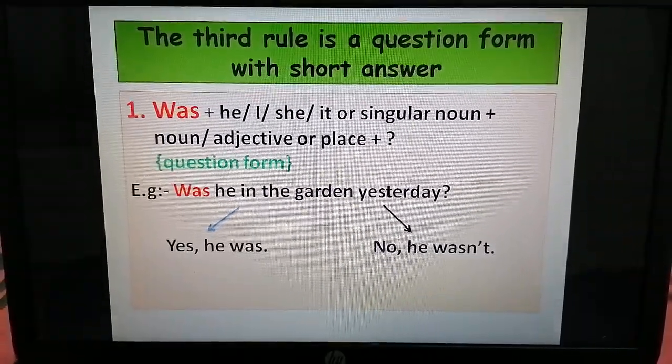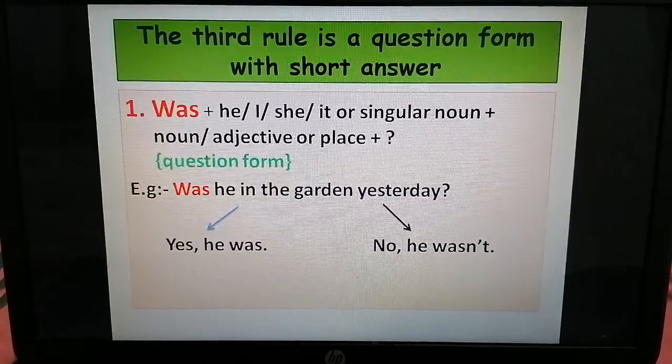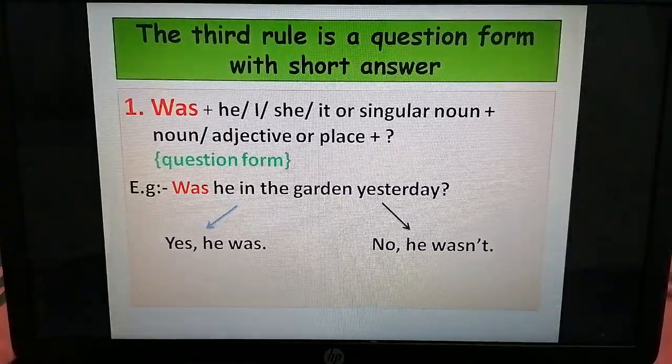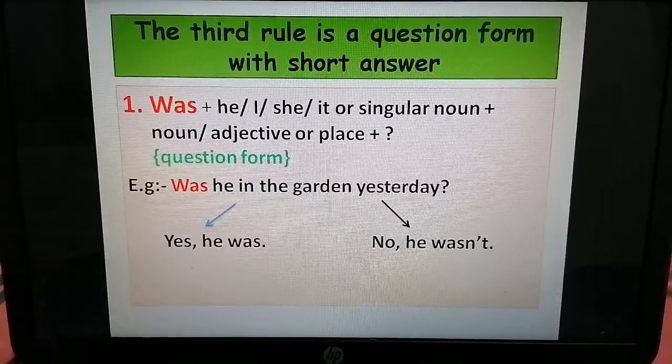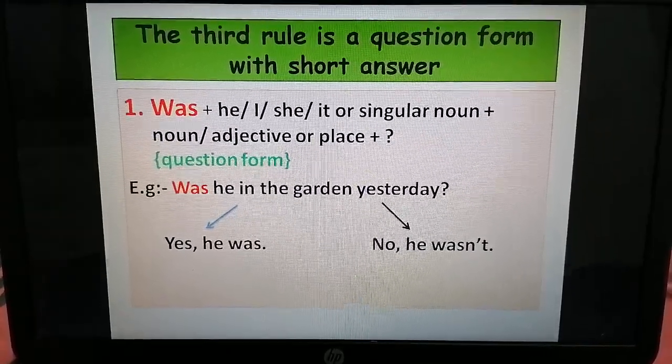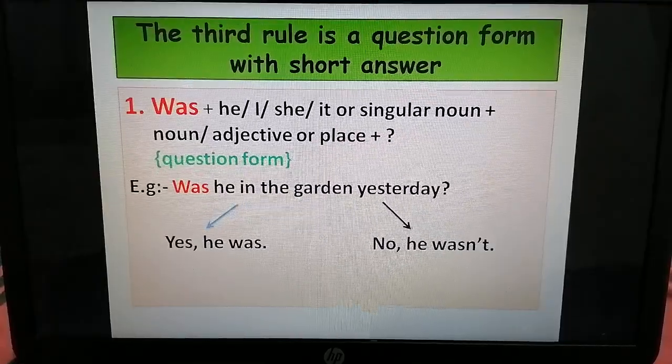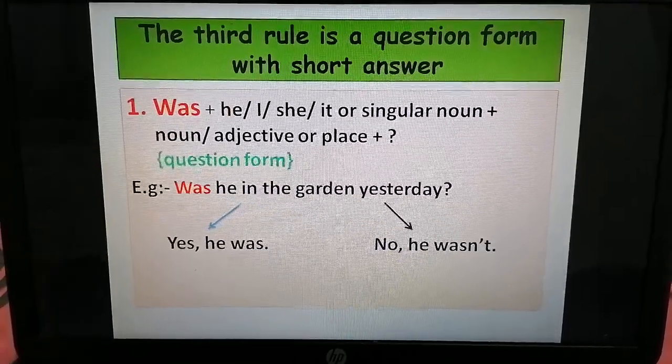For example, was he in the garden yesterday? Yes, he was, or no, he wasn't. This is a short answer. Yes, he was, or no, he was not.